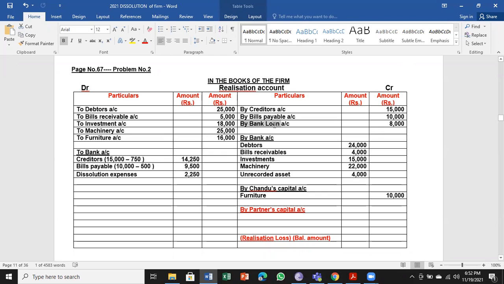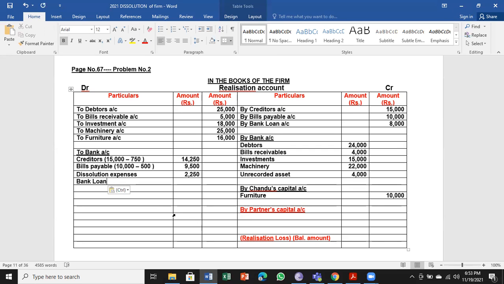But we have a bank loan here, and no information is available. Understand, without paying the bank loan, can the business close its business activities? The answer is no. The business cannot close its activities without paying the bank loan.